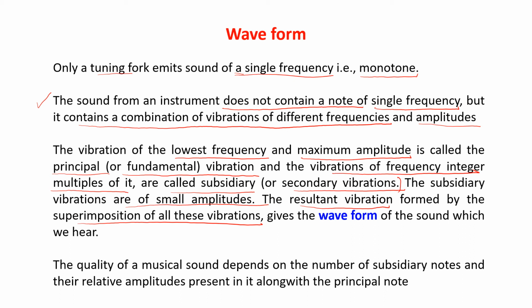Am I clear? So the quality of musical sound depends on the number of subsidiary notes. Please note that the quality of the musical sound depends on the number of subsidiary notes and their relative amplitude present along with the principal note. This all together gives you the quality of the musical sound.